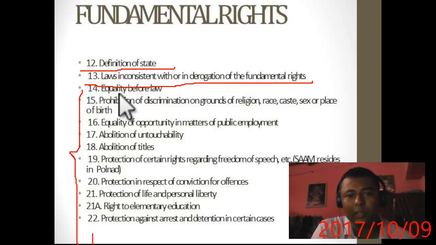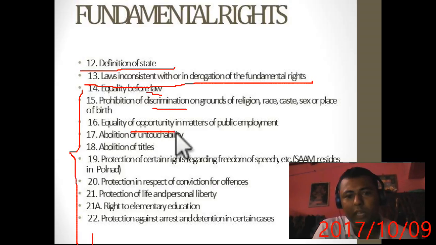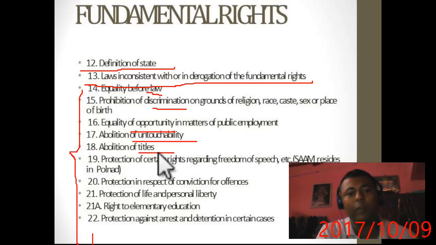Remember the things which I am telling. In Article 14, just remember law. In Article 15, just remember discrimination. Article 16, just remember opportunity. Article 17, just remember untouchability. And Article 18, just remember titles. I will tell you why in the next slide.